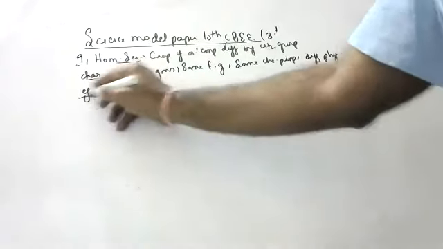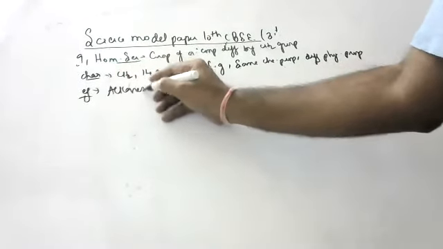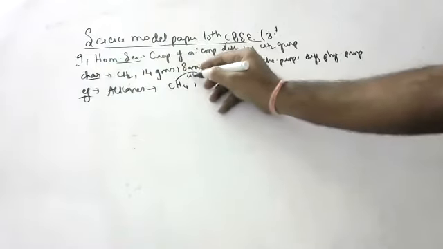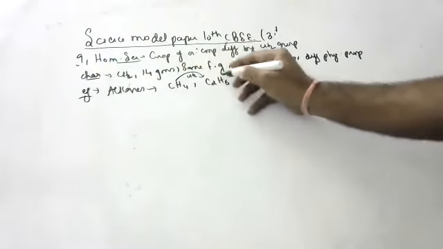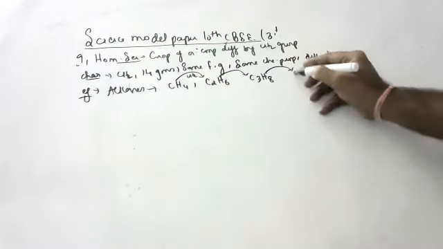Examples, they are asking. One example I will write. Suppose alkanes are there. The first compound is CH4. If you add CH2 to this, what do you get, children? C2H6. If you add CH2, C3H8. Add CH2, C4H10, like that, children.